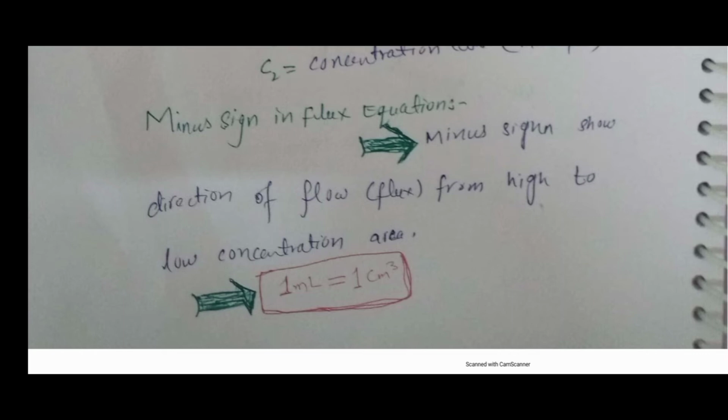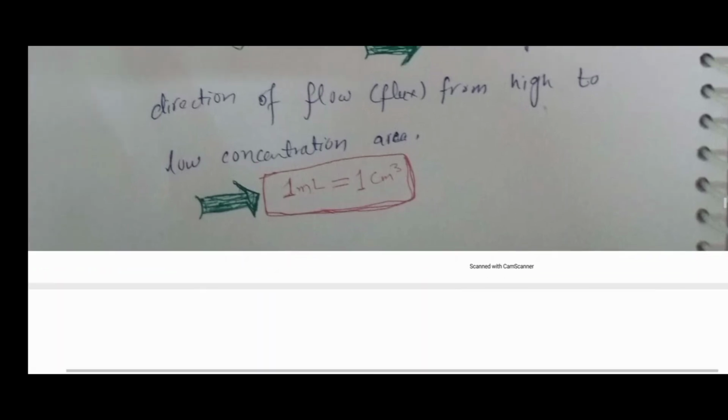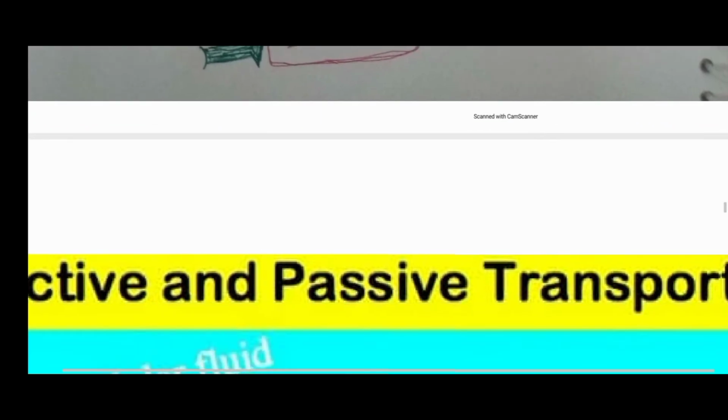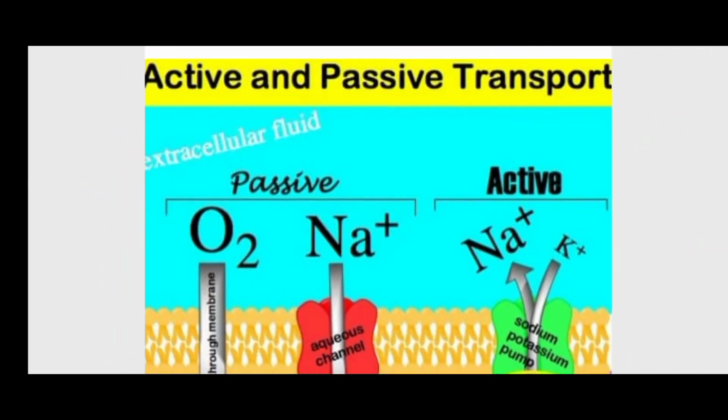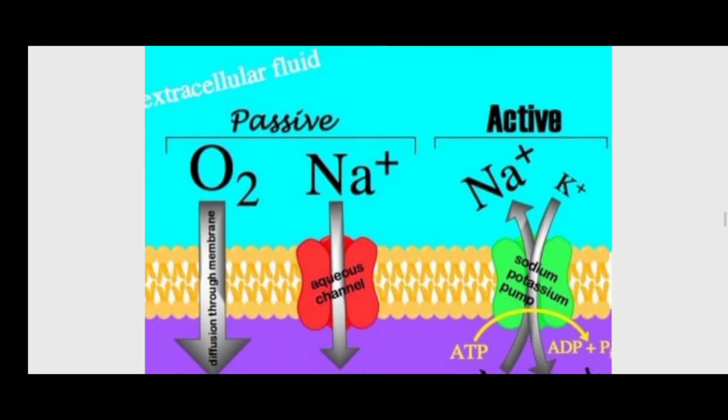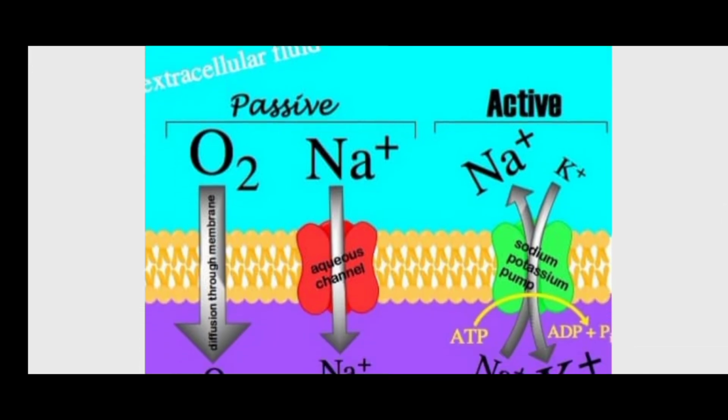In this, 1 milliliter is equal to 1 centimeter cubed. What are active and passive transport? You can see the transport here. The right one is the passive transport and the left one is the active transport.